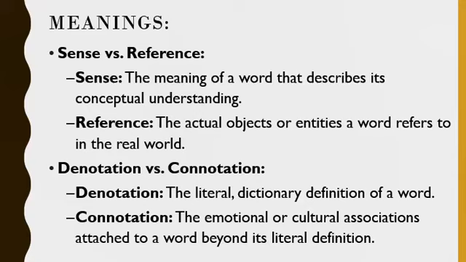Okay, and now we'll move on to denotation and connotation. So denotation, it's easy. That is the literal dictionary definition of a word. When you see a word, what does it mean in a dictionary? While you look in a dictionary, what is the actual meaning of the word? That is called denotation. And what is connotation? Now this is an important word. The emotional or cultural associations attached to a word beyond its literal definition.